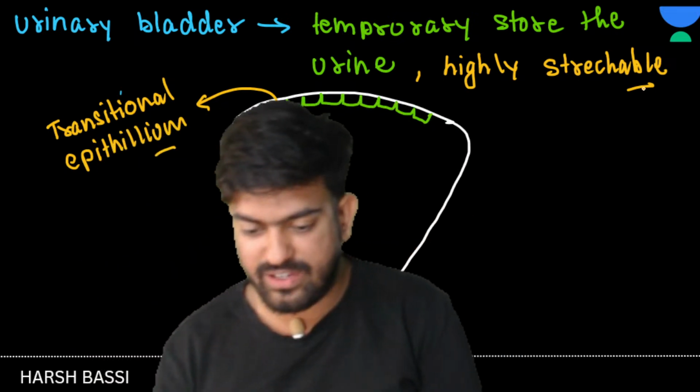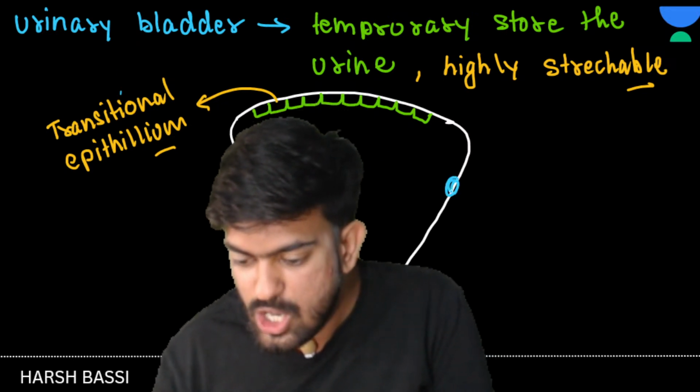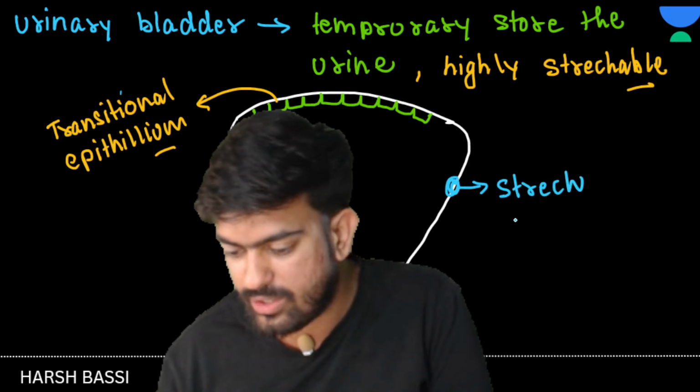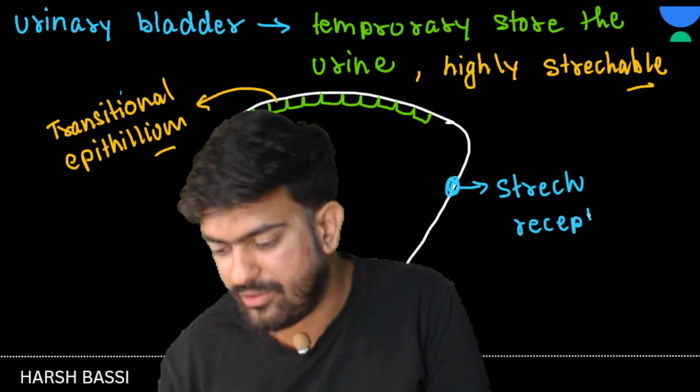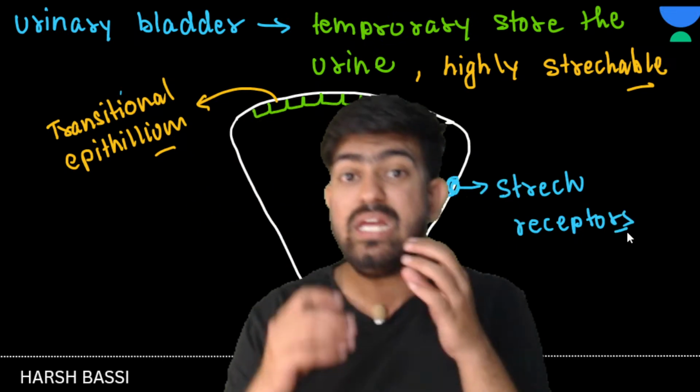When it fills, we have stretch receptors in the walls of the urinary bladder. And what do the stretch receptors do?